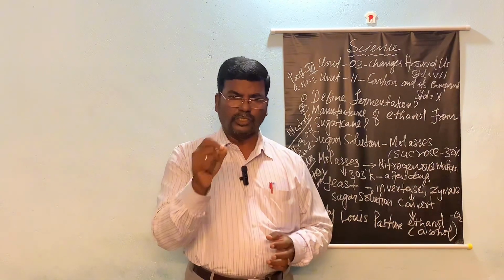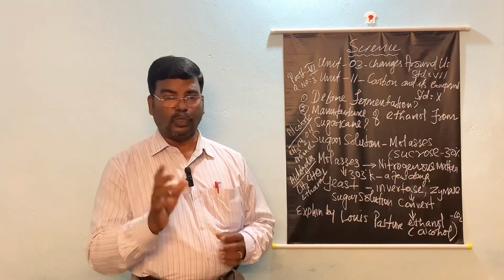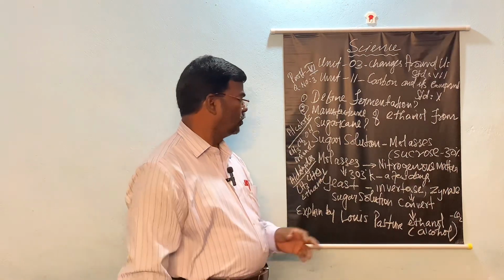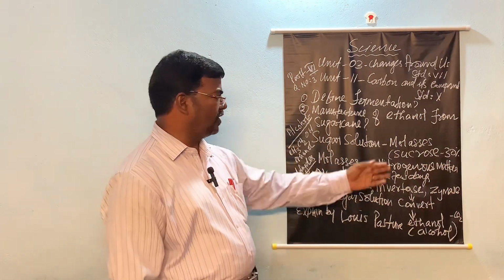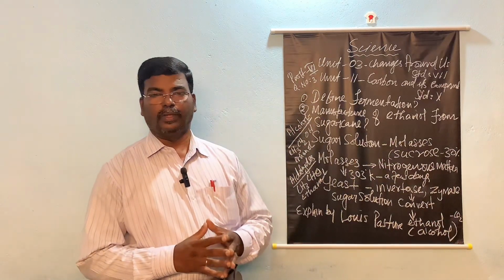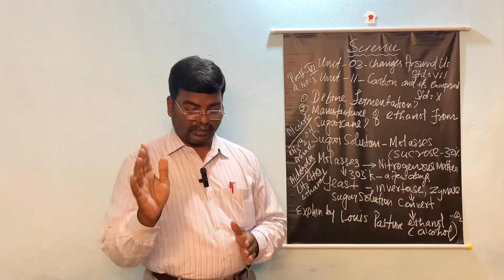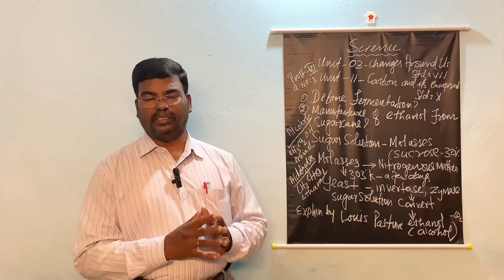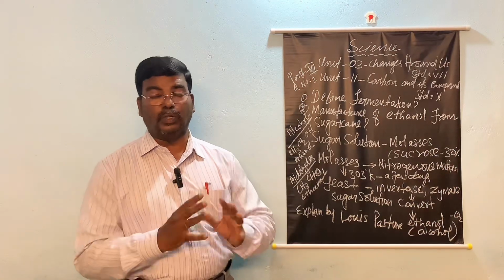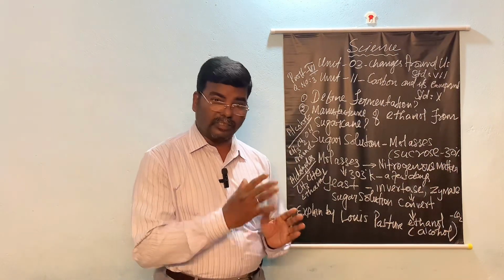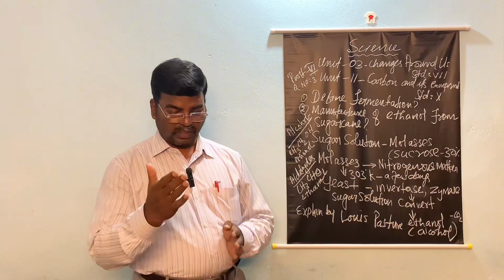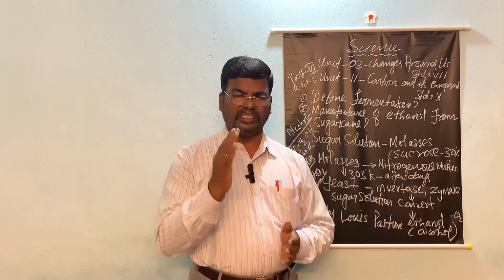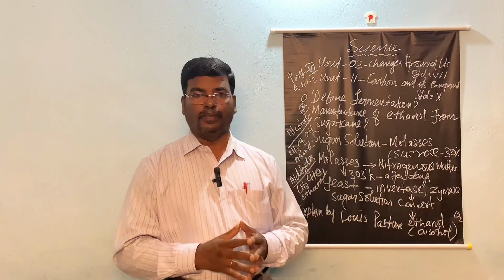So make short notes also. The sugar solution is otherwise called molasses. So what is this molasses? Molasses is a byproduct, a dark colored liquid. This molasses contains sucrose, C6H12O6.